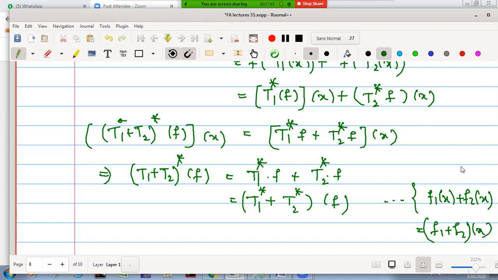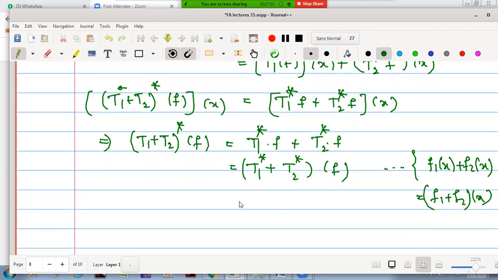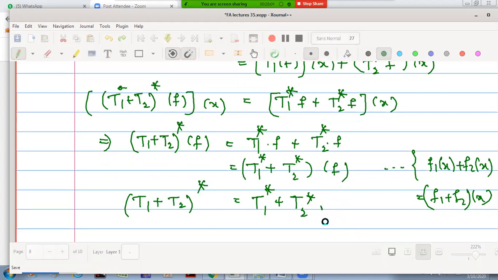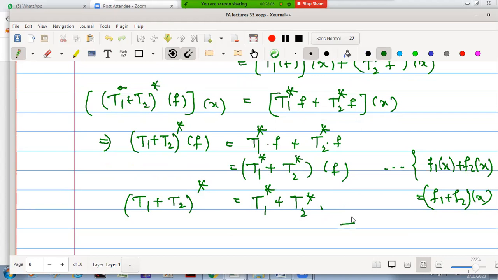Now again f is arbitrary, one can equate the operator. Therefore (T1 plus T2) star is T1 star plus T2 star. Hence the proof. What is the reason here? F is arbitrary.